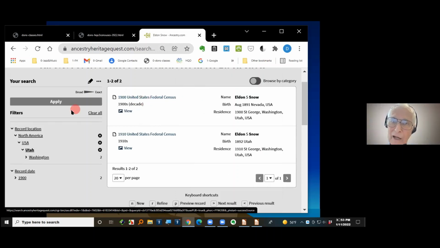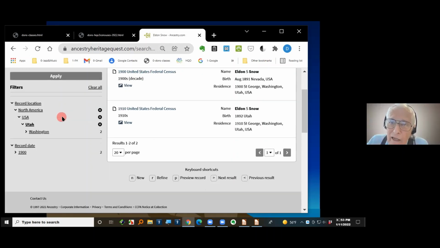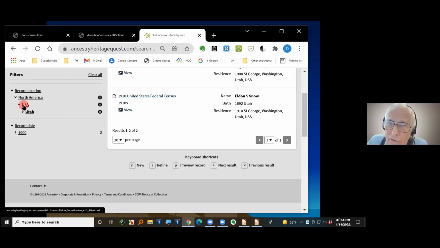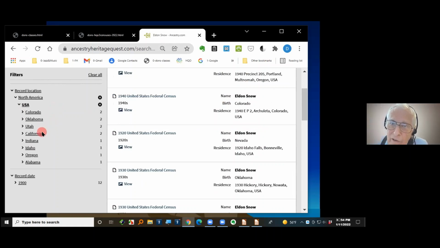Remember, he was up in Idaho. So if I go back over here, look at this, Washington County. You can even narrow it down to the county. I'll close that one, and then you can go from USA to Idaho, and you can click on which ones were in Idaho and just see those. So it gives you a good method of narrowing down who you're looking for by the location.